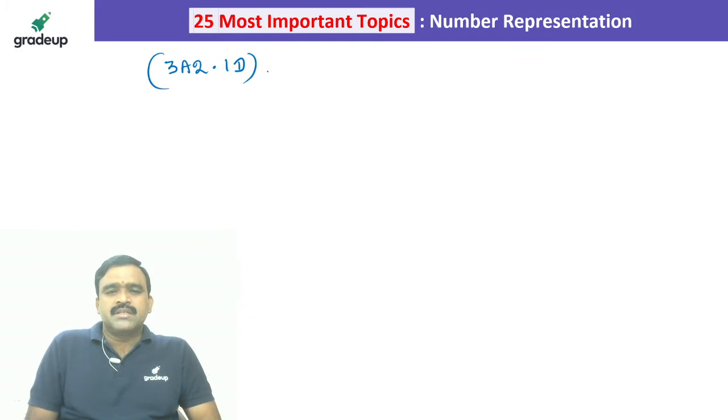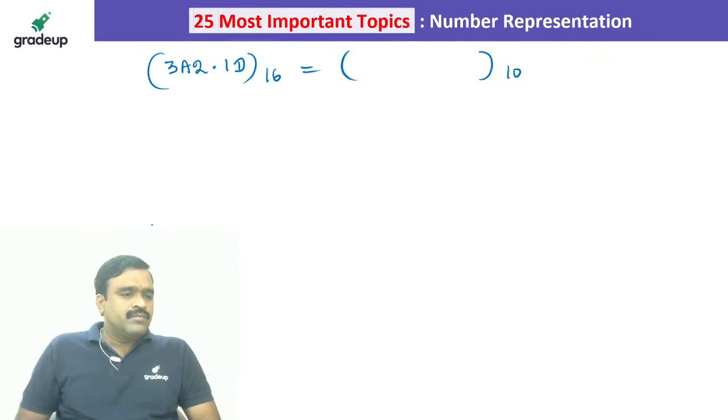3A2.1D is a base 16 number. I wanted to convert it into base 10, the conversion from all other number systems to base 10.